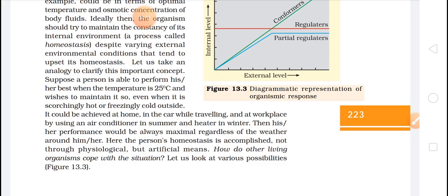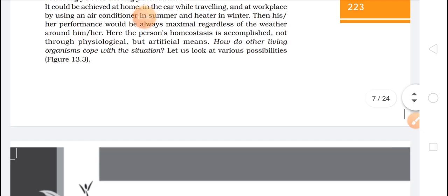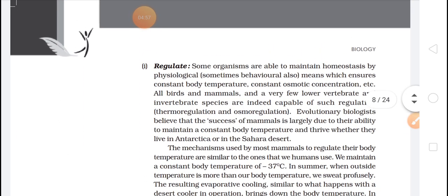How do other living organisms cope with the situation? Let us look at various possibilities. So this is where we were talking in reference to humans. Now, how do other organisms survive in these harsh conditions? So the first one is they regulate.